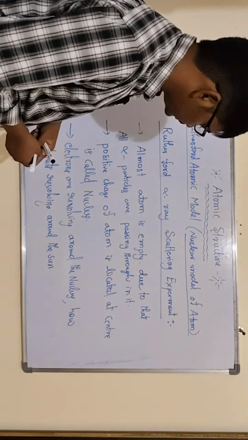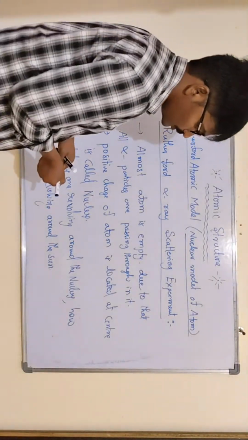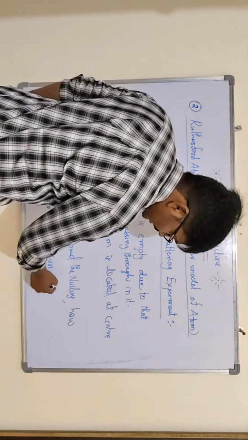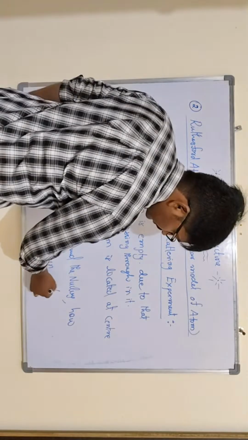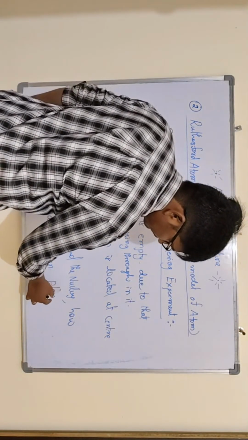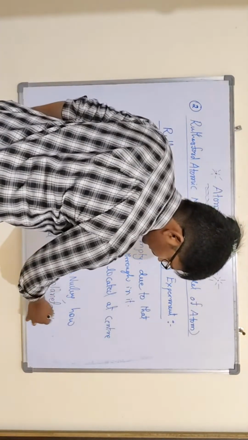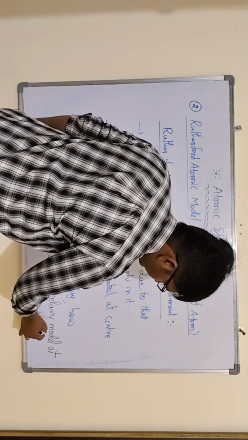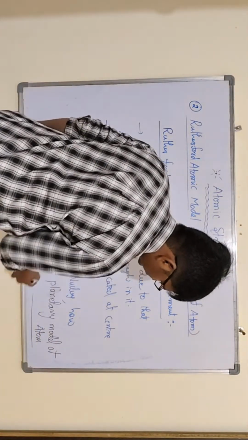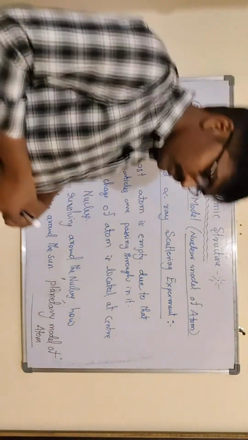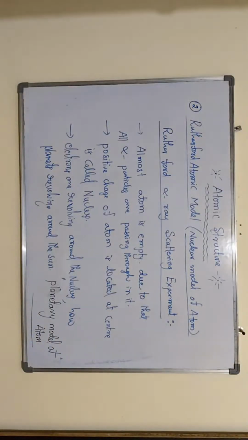Same like that, electrons also revolve around the nucleus. So that is why we call it the planetary model of atom. Clear? So the Rutherford atomic model is also called the planetary model of atom.